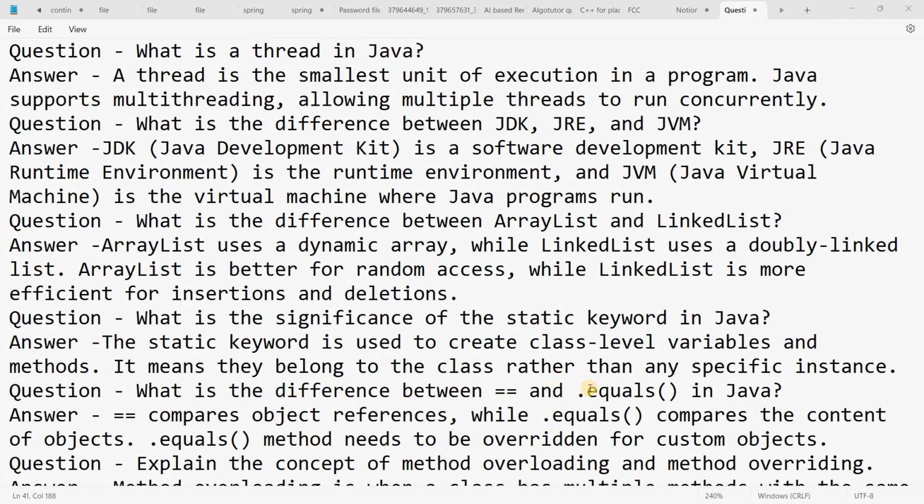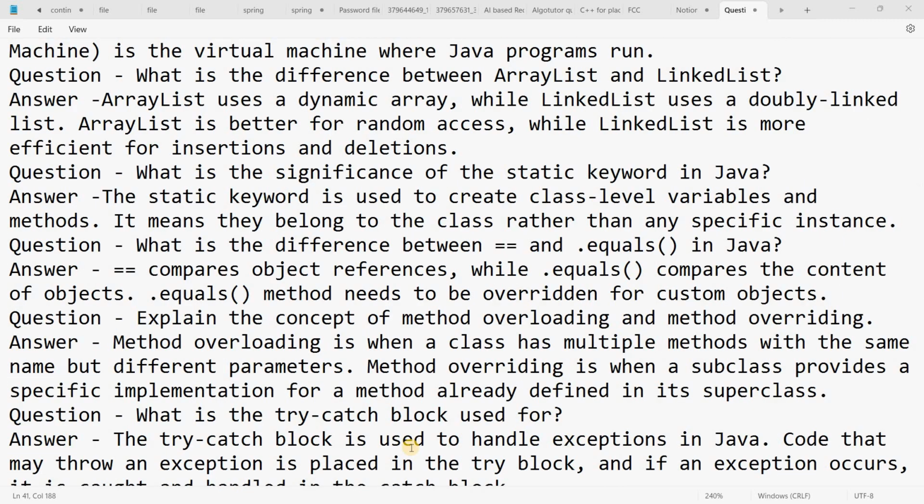What is the difference between double equals and dot equals in Java? Double equals compares object references, while dot equals compares the content of the objects. The equals method needs to be overridden for custom objects.